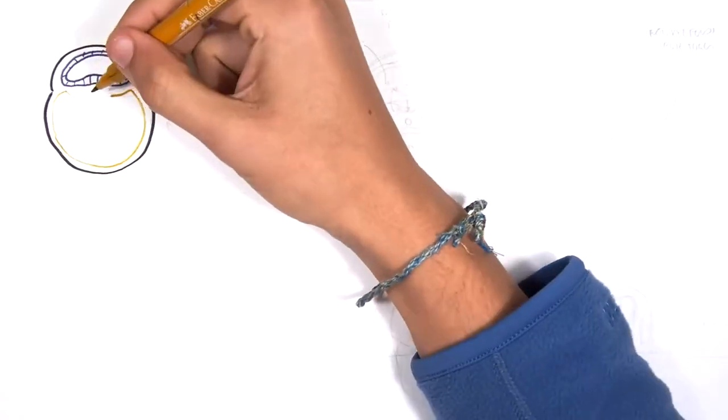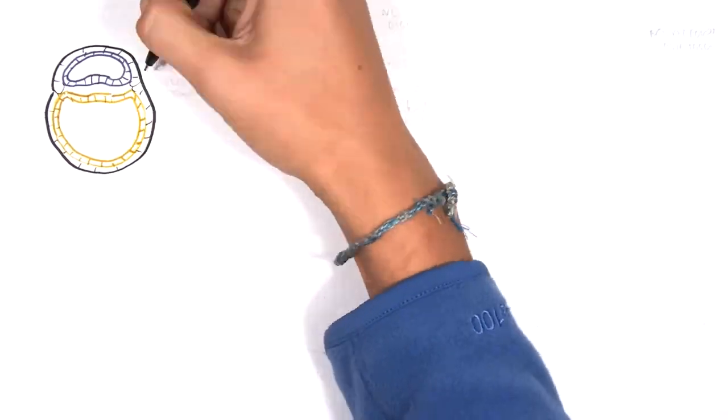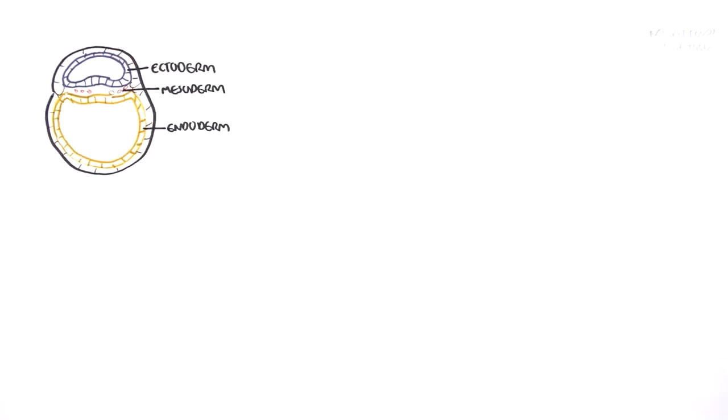Now, here is a cross-section of the embryo, and there are 3 important layers to remember. These are the ectoderm, mesoderm, and endoderm, and they form early in development. And so the major event of the 3rd week of development is gastrulation. Gastrulation is basically where the 3 primary germ layers, the ectoderm, mesoderm, and endoderm, form and start becoming different types of tissues. So the embryo is like a ball.